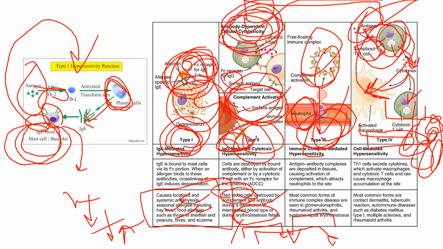These accumulate macrophages at the antigenic sites so they can engulf and remove the antigen. Examples of type 4 hypersensitivity include dermatitis and autoimmune diseases like diabetes mellitus, multiple sclerosis, and rheumatoid arthritis.